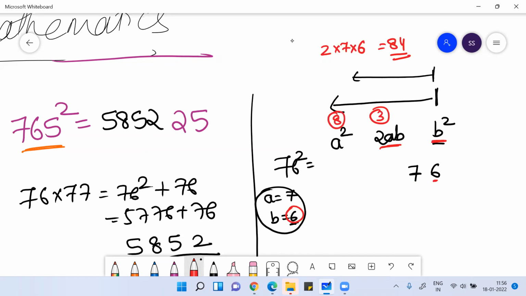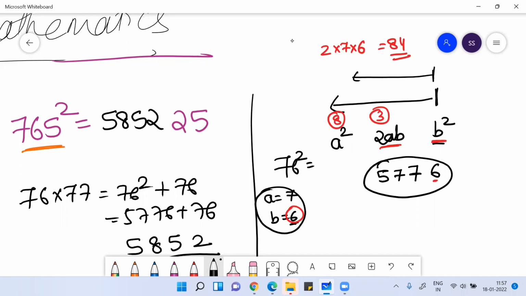Then you come to a square. A square means 7 square. 7 square is 49, everyone knows that. 49 plus 8 is 57. This is the square of 76. Any number, if you want the square, remember this technique. If you remember this technique, you can find the square of any number.